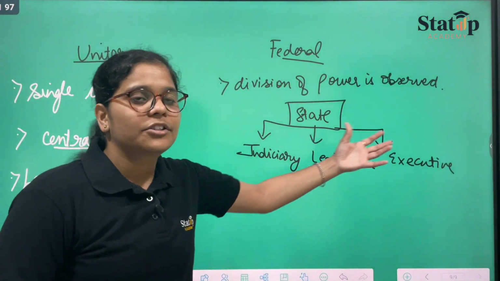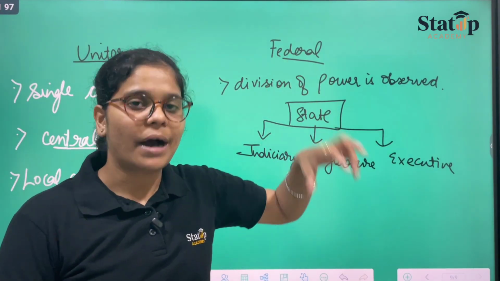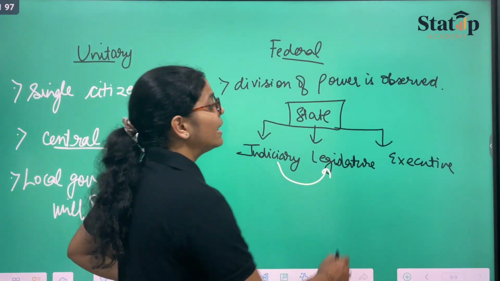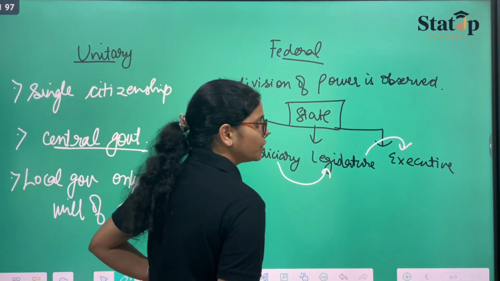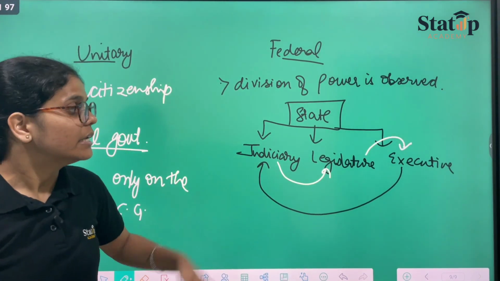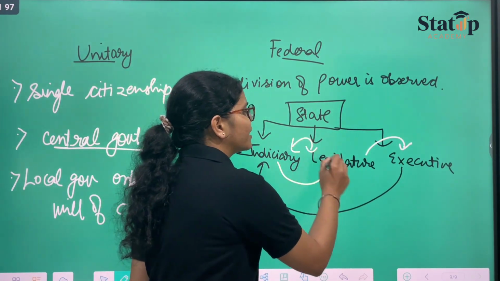When these are the three organs, that means the central power has been divided. Once the power has been divided, the judiciary will keep a track on the legislature, and the legislature will keep a track on the executive, whereas the executive will keep a track on the judiciary. This is how the power has been divided, and they all are keeping track on each other.